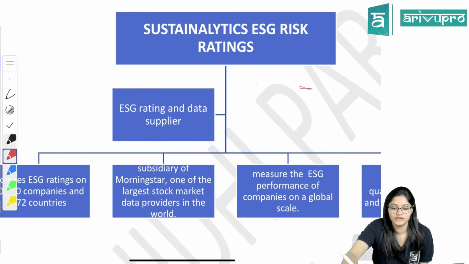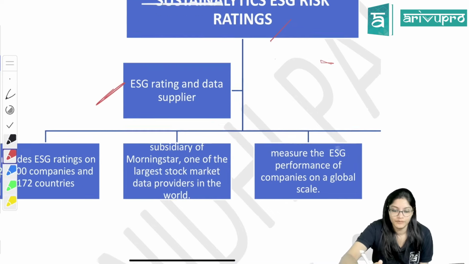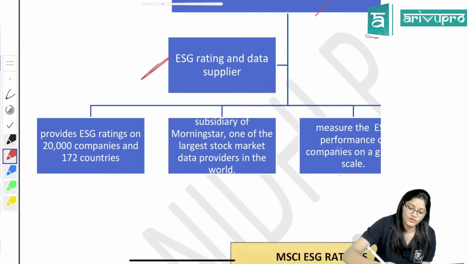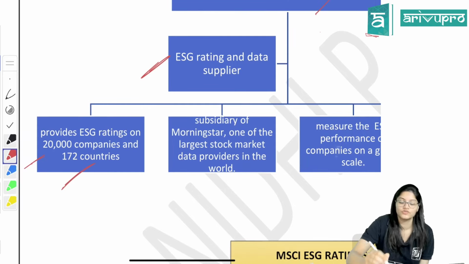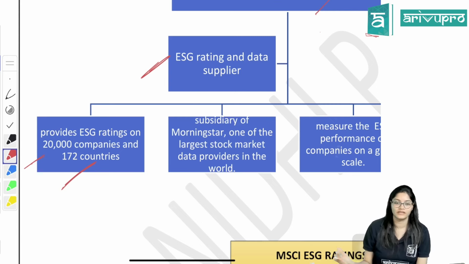Sustainalytics ESG risk ratings. Obviously, what will it provide? It will provide the rating and data. It is a data supply. It provides ESG ratings on 20,000 companies in 172 countries. That means basically, internationally, it provides data across.